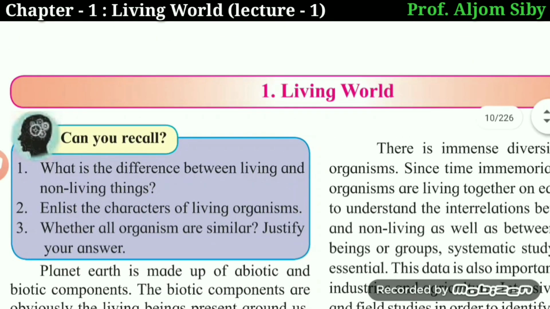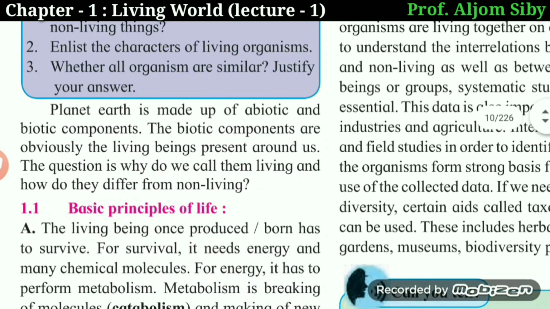To start with the first lecture, the living world. We know that our earth is made up of both biotic and abiotic components. What are the abiotic components? The abiotic components are the air, the soil, the topography, the climatic conditions. All these are abiotic components, and the biotic components include plants, animals, and the microorganisms.